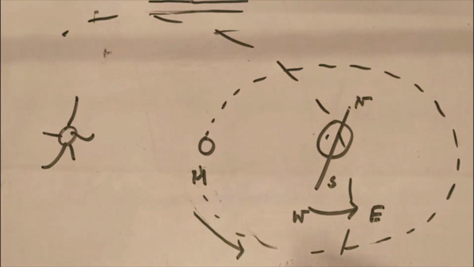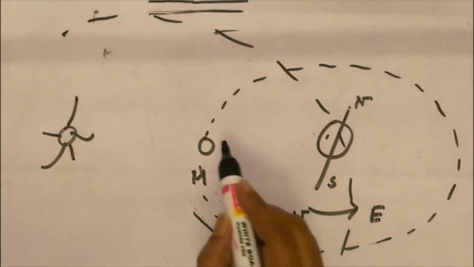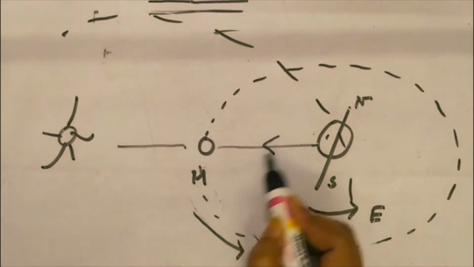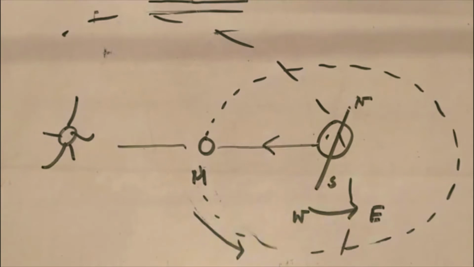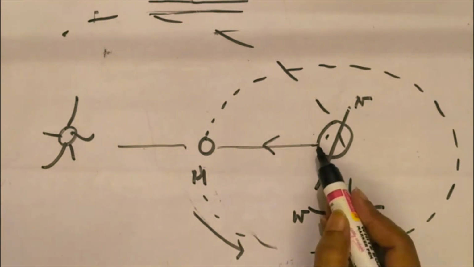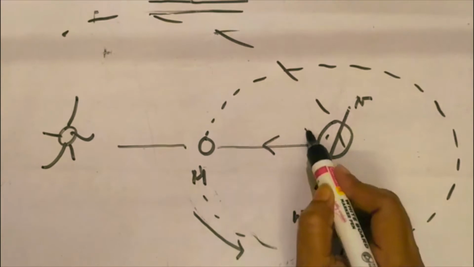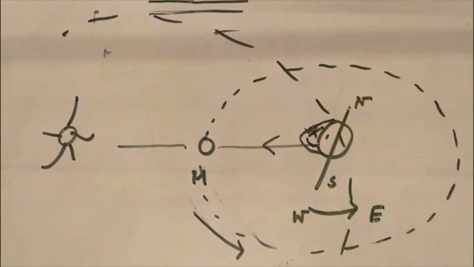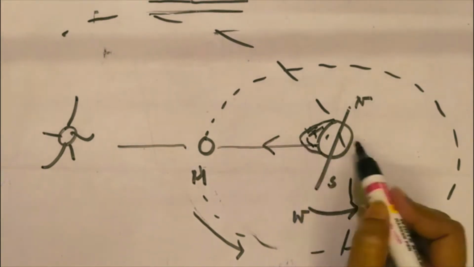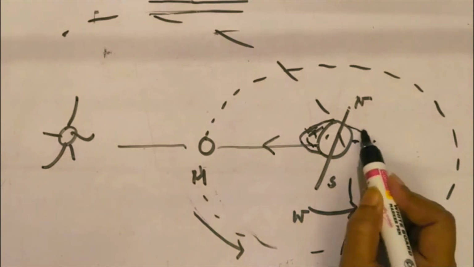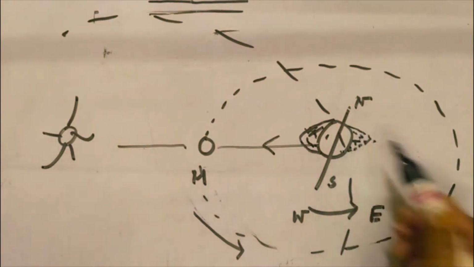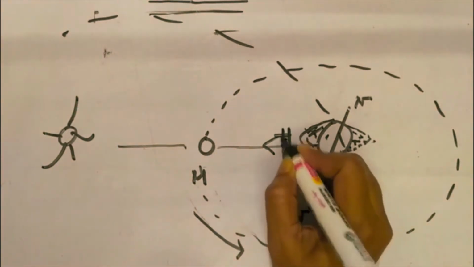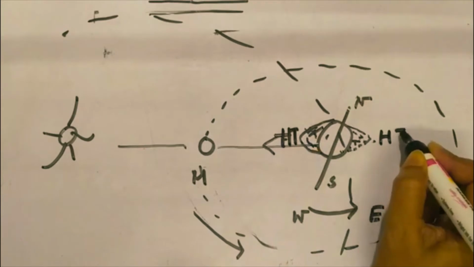Basically, all bodies are attracted by the gravitational pull. Due to the gravitational pull of the moon, the earth's hydrosphere, the ocean surface, tends to accumulate in the part that is directly towards the moon. So the hydrosphere accumulates on that part, and also in the directly opposite part of the earth. This zone is known as the high tide zone, and this is also a high tide zone.